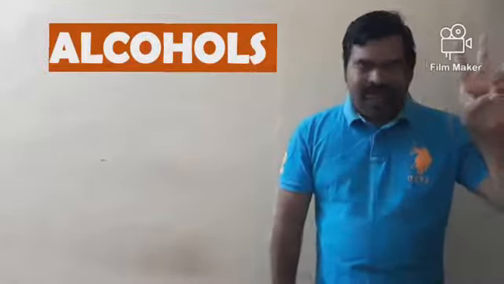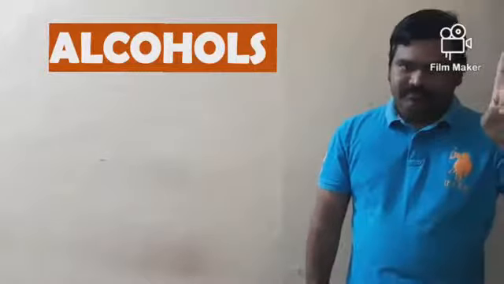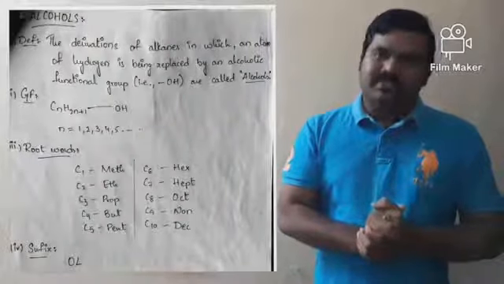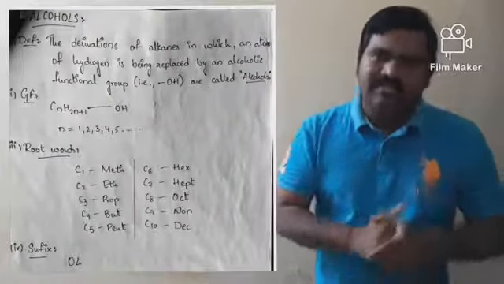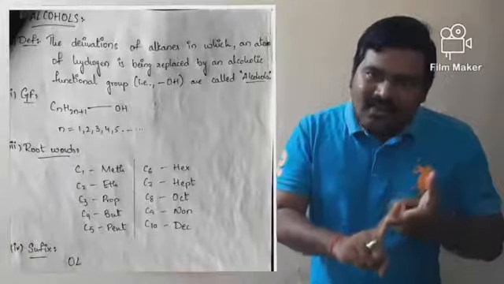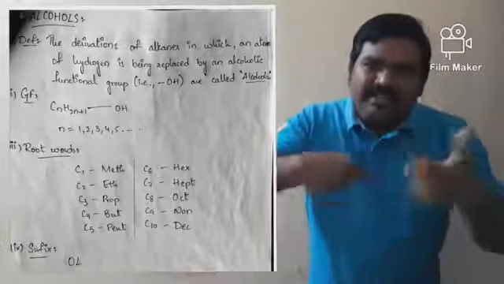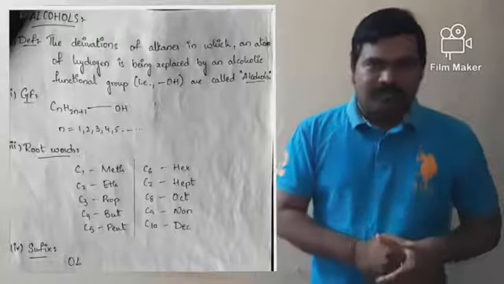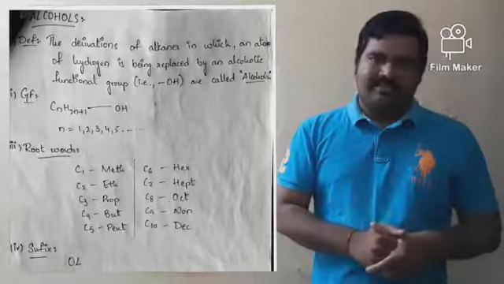Alcohols. Now, first point. Alcohols are those organic compounds in which one of the hydrogen atoms in alkanes is replaced by an alcoholic functional group.